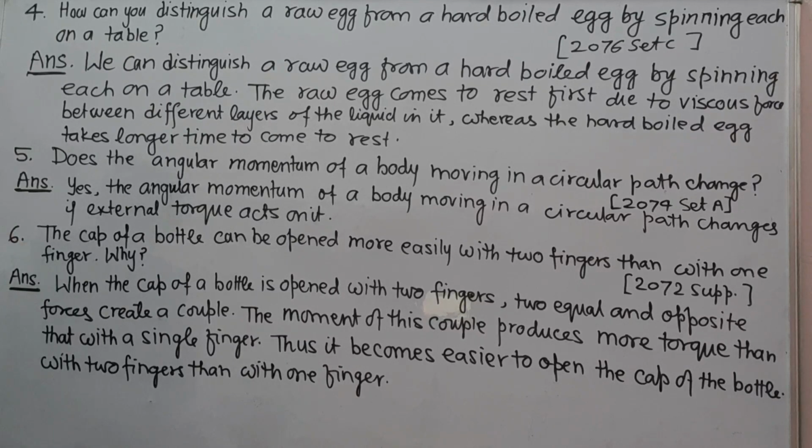Next, question number 6. The cap of a bottle can be opened more easily with 2 fingers than with 1 finger. Why? The answer: when the cap of a bottle is opened with 2 fingers, the 2 fingers produce equal and opposite forces which create a couple. The moment of this couple produces more torque than that with a single finger. Thus, it becomes easier to open the cap of a bottle with 2 fingers than with 1 finger.